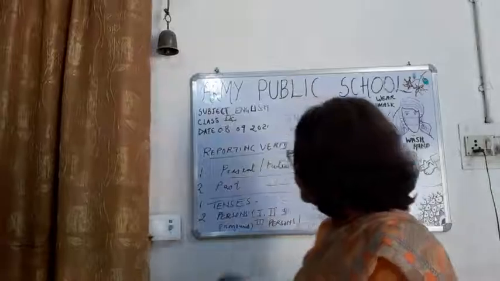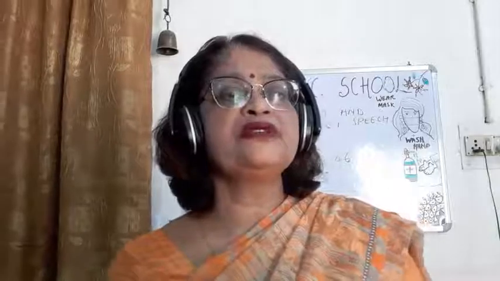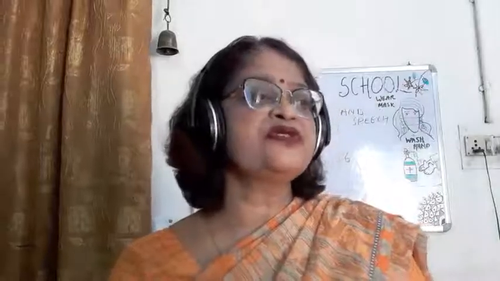And children, then you will be aware of the pronoun of the second person. What is the pronoun of the second person? You, singular is you and plural is your. Similarly children, what are the pronouns of the third person? The third person singular is he, she, it. Okay, he, she, it. And then children, any singular thing or any name will come in third person singular.